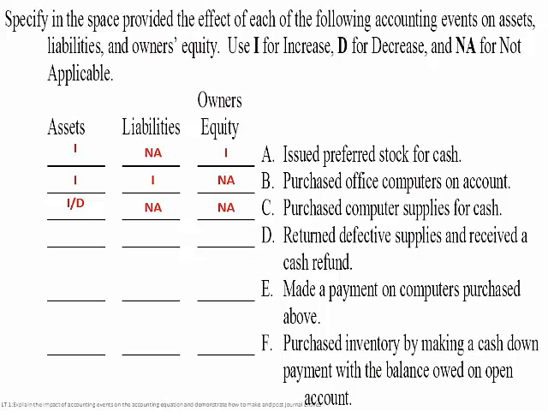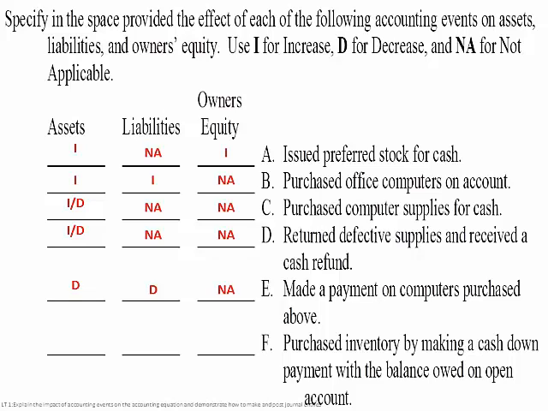Returned defective supplies and received a cash refund. We're going to increase our cash, and we're going to decrease the value of our supplies, which are both asset accounts, where liabilities and our owner's equity will not be impacted. Made a payment on computers purchased above. Well, we're going to decrease our asset, which is cash, and we're going to decrease the amount that we owe someone, or the liabilities that we have. And there will be no impact on owner's equity.